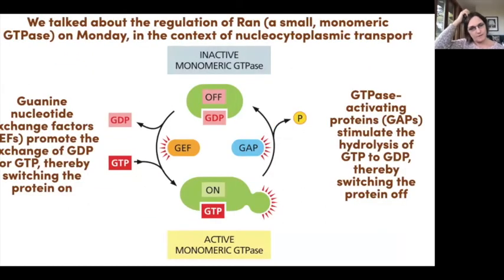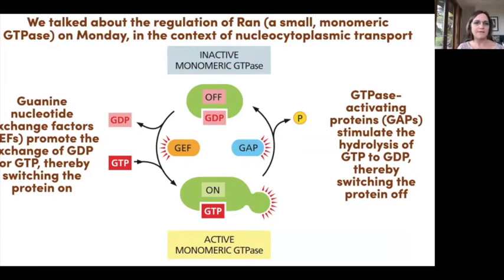So we talked about RAN, as I said, on Monday, and this is just to remind you that RAN itself is a GTPase, so it binds to GTP and it hydrolyzes it to GDP, but by itself, it does that pretty inefficiently, very slowly. G proteins or GTPases are very often acted on by other proteins, regulatory proteins, that are classified as GEFs or GAPs.